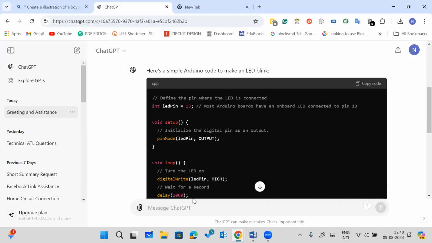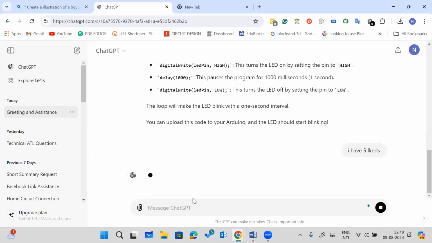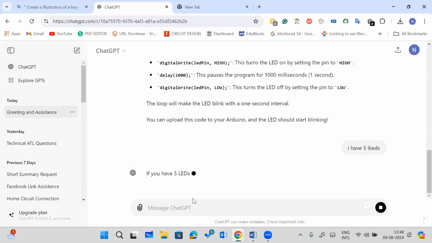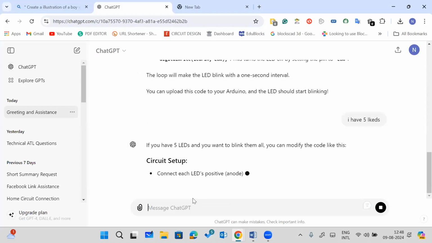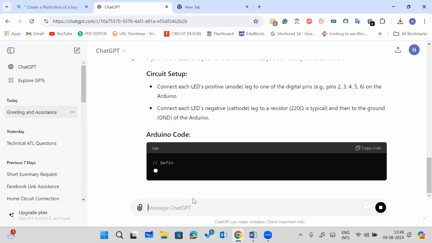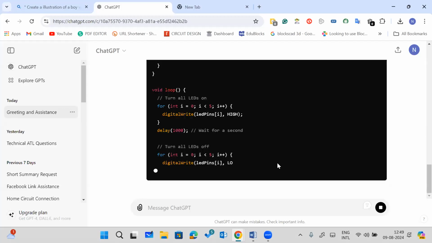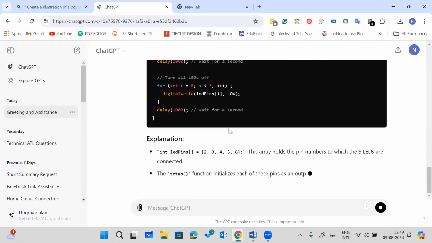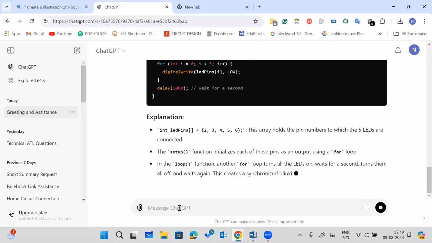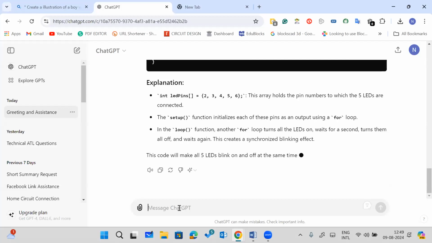And if you want to add some other things, for example, I'll write over here, I have 5 LEDs. Oh, I have missed it. Okay, so I have 5 LEDs. Now it's giving me a circuit setup, like how to connect 5 LEDs. Then what is the code of this? So int LED pin 2, 3, 4, 5, 6, void setup, and this goes on. So now you can see a complete programming for LED.